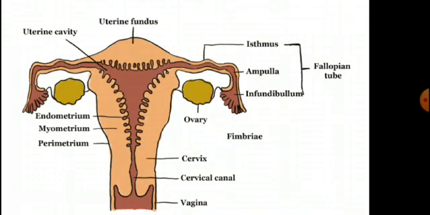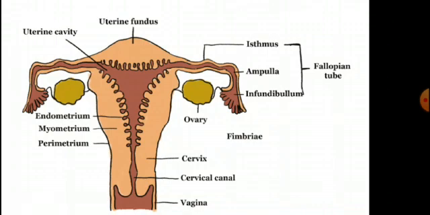Stroma is divided into two zones, outer cortex and inner medulla. Cortex is a layer of connective tissue composed of fibroblasts and reticular fibers. Inner medulla is mainly made up of many rounded or oval bodies called ovarian or Graafian follicles at various stages of development.